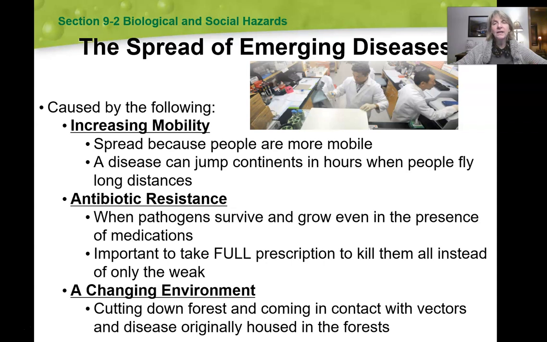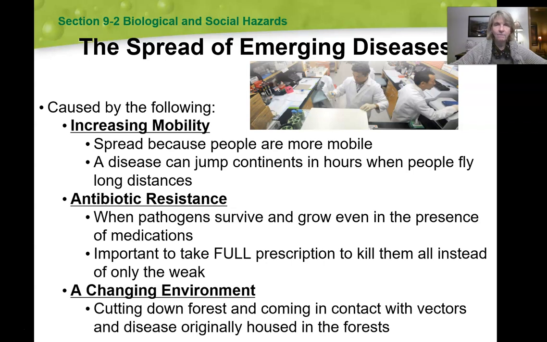There's also something called antibiotic resistance. The problem with this is that we are taking so many antibiotics that bacteria are becoming resistant. They're figuring out how to live through this antibiotic. So the more we prescribe antibiotics, the worse this problem is going to get. So this is why it's important to take the full prescription of antibiotics when you are prescribed. And it's also very important to take antibiotics when you have a bacterial infection.